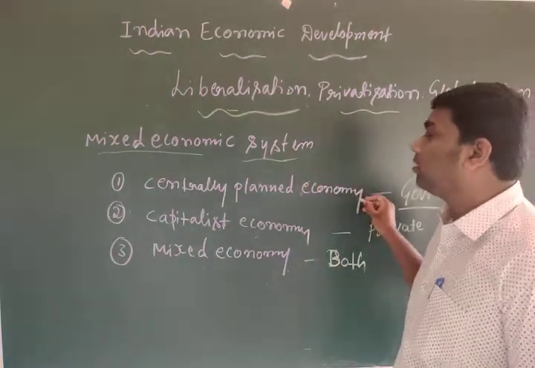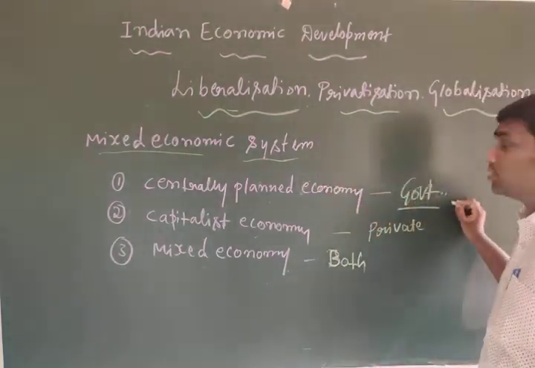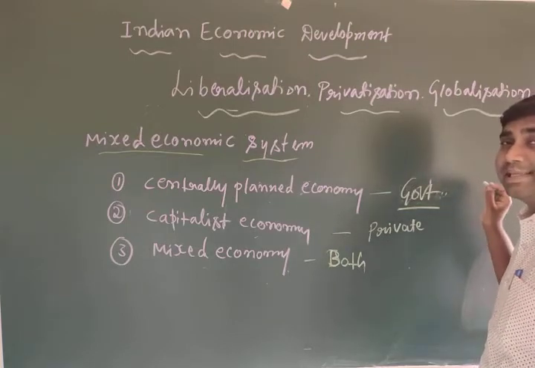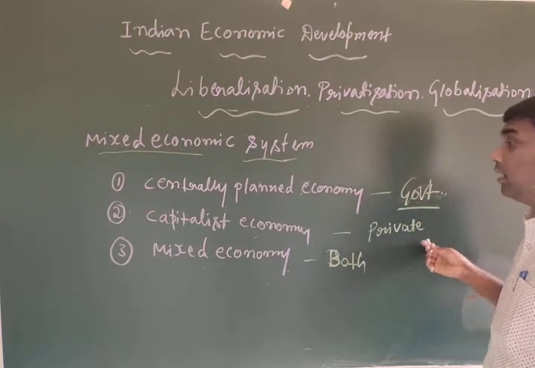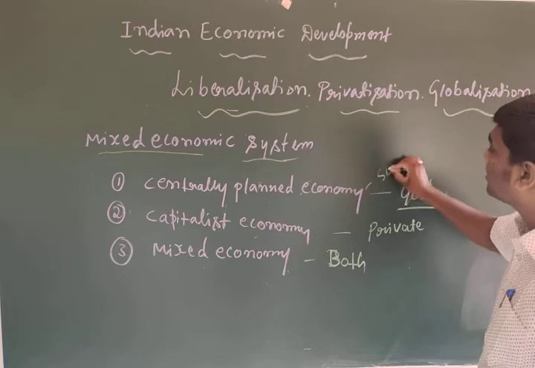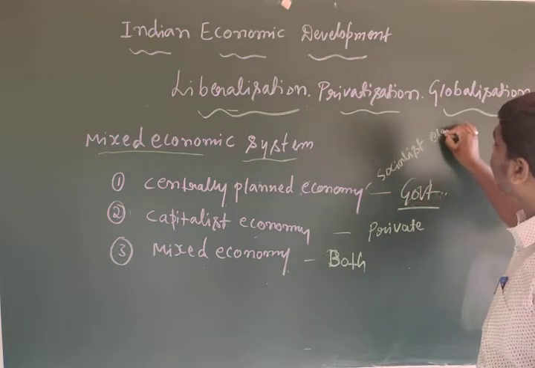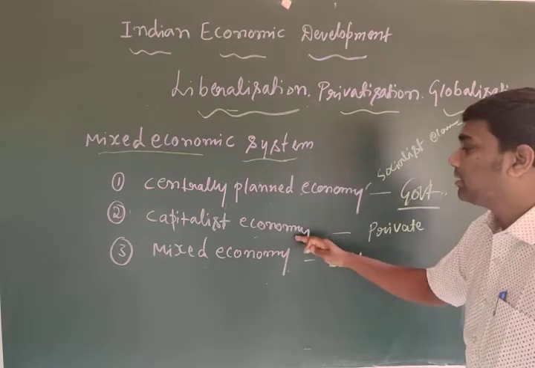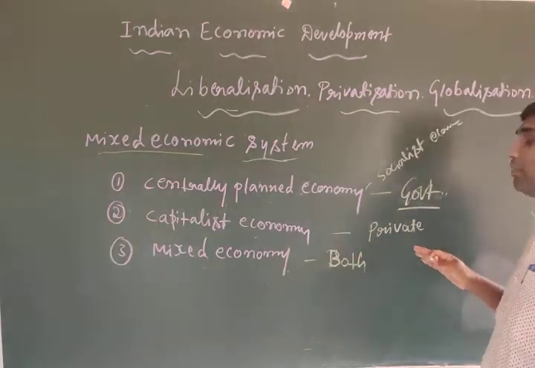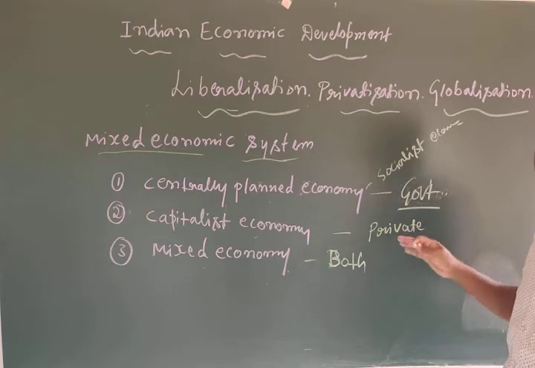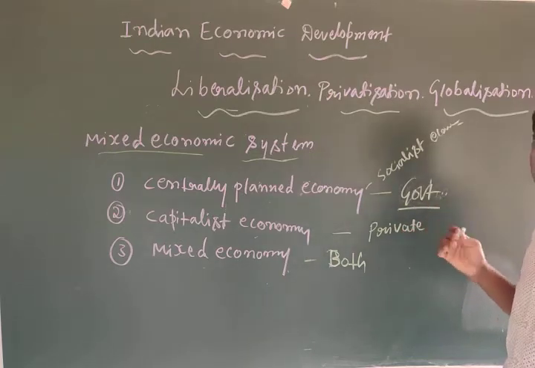The centrally planned economy completely belongs to the government. The government only takes decisions under the centrally planned economy. And capitalist is also called a socialist economy. The capitalist economy completely belongs to the private sector. That means the private sector only takes decisions about what to produce, how to produce, for whom to produce.